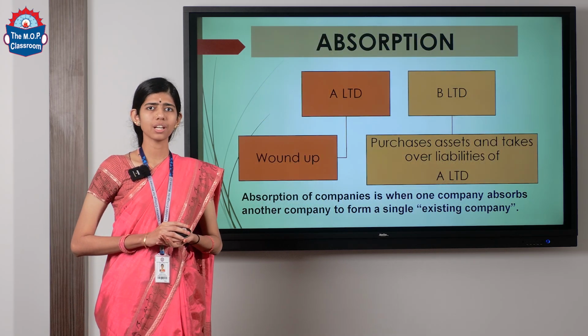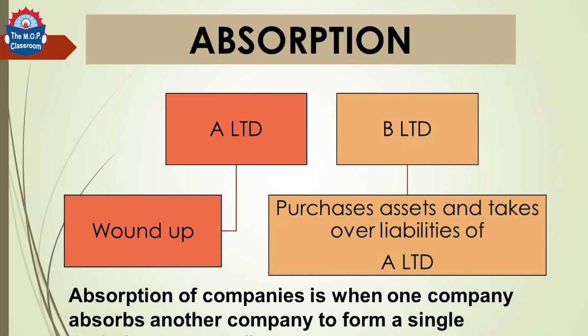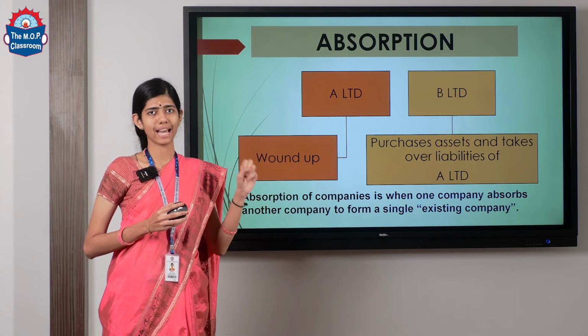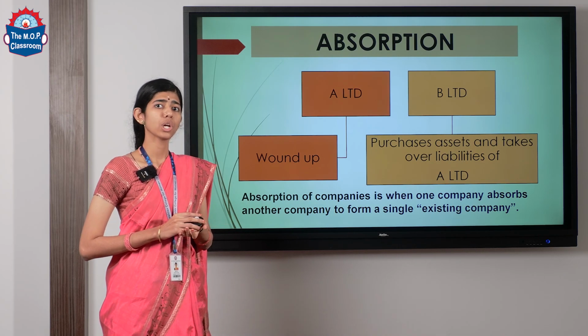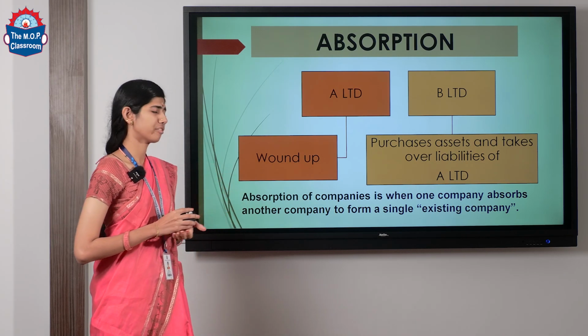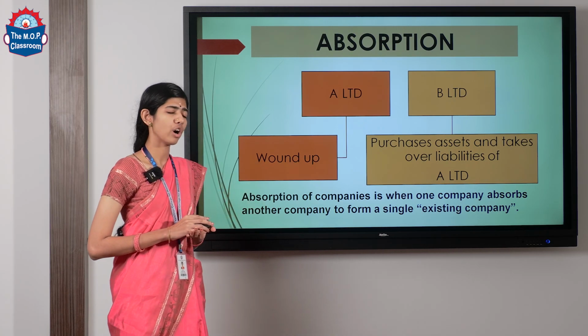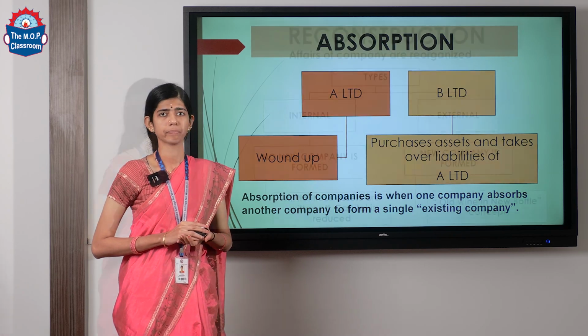Absorption. What is the meaning of absorption? A Limited is an existing company. Now, it is going to be wound up. There is another company called B Limited, which is going to purchase the assets as well as the liabilities of A Limited. So over here, no new company is going to be formed. Only B Limited is taking over the assets and liabilities of A Limited. So now what is absorption? Absorption of companies is when one company absorbs another company to form a single existing company.